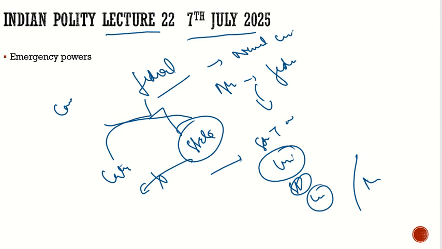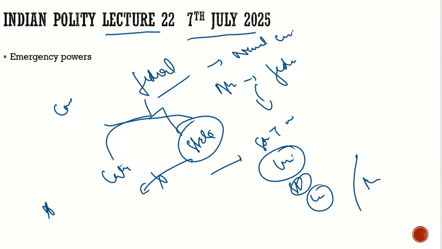But is that the only thing that is important in a country? Sometimes we may go into a war. Sometimes we may see an external attack on our country, external aggression. Maybe China will attack us. Maybe we will have a war with Pakistan. Or maybe there would be some external aggression from the proxies of China and Pakistan. At that time, the security of the country is under stress. The integrity of the country is under stress. The unity of the country is under stress when there is armed rebellion in the country itself.